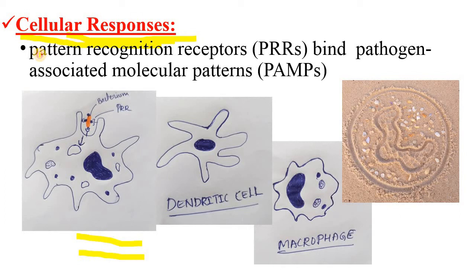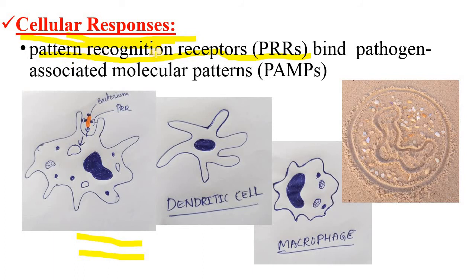Here it is mentioned as pattern recognition receptors. Pattern recognition receptors are present on the cells of the innate immune system and even the cells of the adaptive immune system. These receptors are either present on the plasma membrane, where they are activated by extracellular microbes, or inside the cytosol, where they are activated by pathogens present in the cytosol. Pattern recognition receptors can even be found inside the endosome, where they act against endocytosed bacteria.